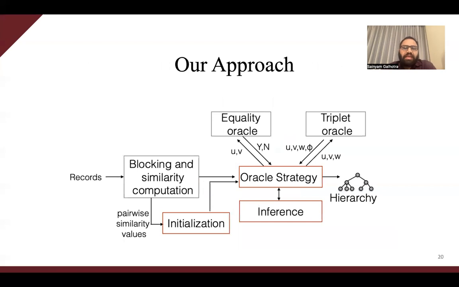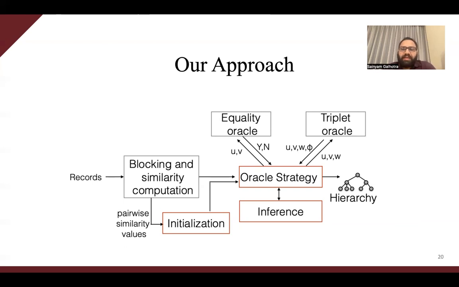To handle these challenges, we propose an adaptive approach that simultaneously identifies duplicate relationships and type-subtype relationships between records. The architecture of our approach is shown here. In this architecture, the red-colored boxes are the components proposed by us in this work, and other components are adapted from prior literature. At a high level, blocking is performed over the input records to identify a small set of candidate pairs, which are used by the subsequent stages of the pipeline.